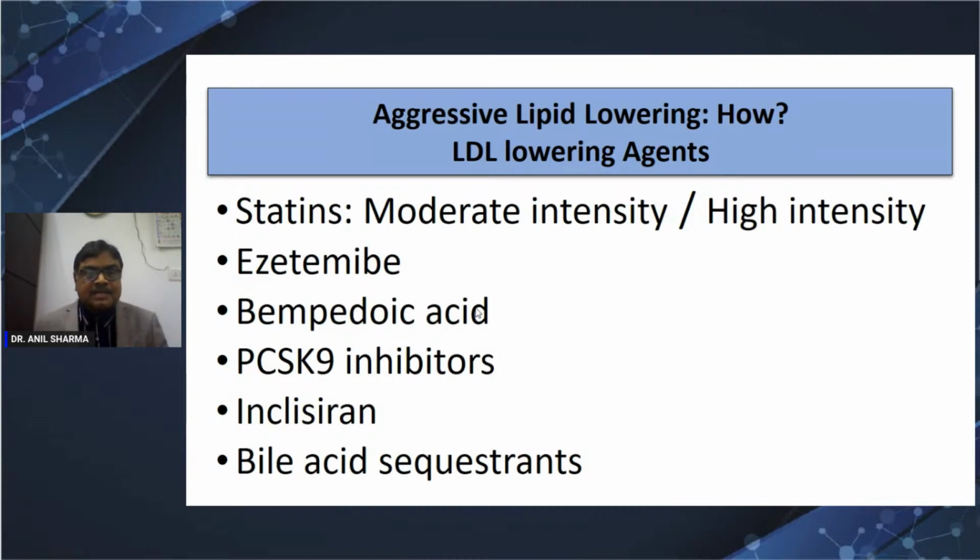So these are, as I said, six medicines: statin in moderate intensity and high intensity, ezetimibe, and bile acid sequestrants, rarely used in pregnancy. Statins were contraindicated during pregnancy, but that has been removed by ACC. But they should only be given if there is a very high risk patient. Otherwise, in pregnancy, the preferred drugs are bile acid sequestrants and EPA.